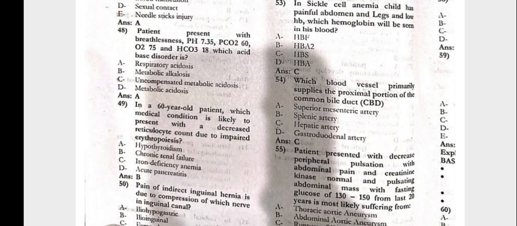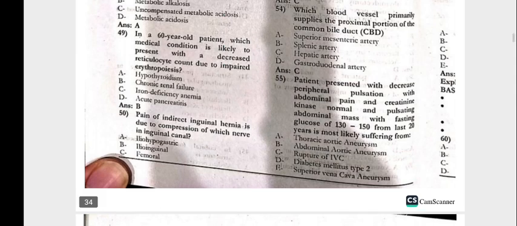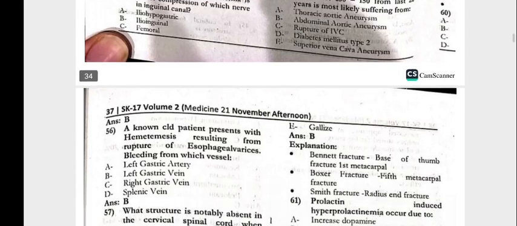54. Which blood vessel primarily supplies the proximal portion of the common bile duct? That is the common hepatic artery. 55. The patient presents with decreased peripheral pulsation with abdominal pain and normal creatine kinase, a pulsating abdominal mass, with fasting glucose of 130 to 150 for the last 20 years. He is most likely suffering from abdominal aortic aneurysm.